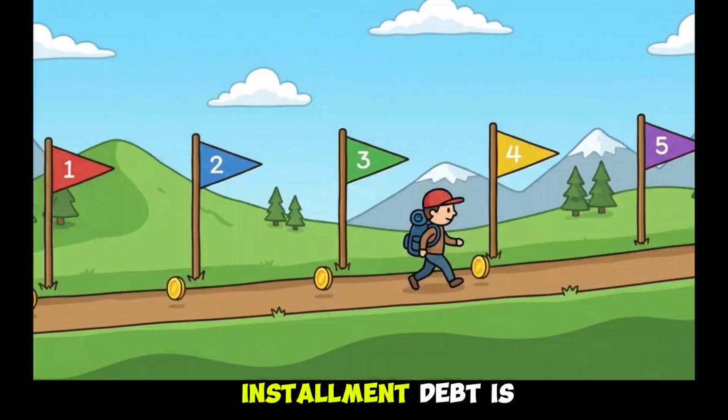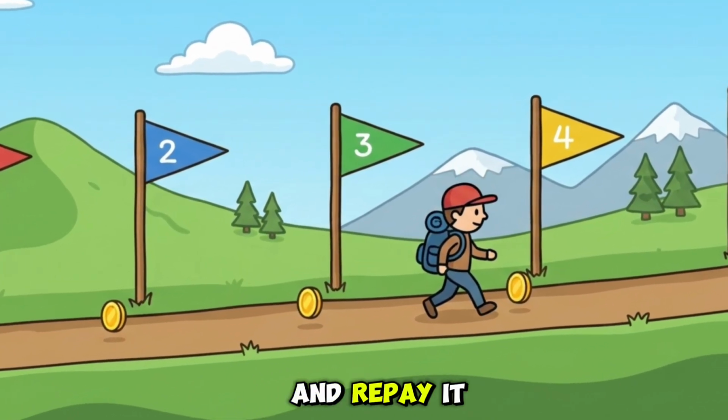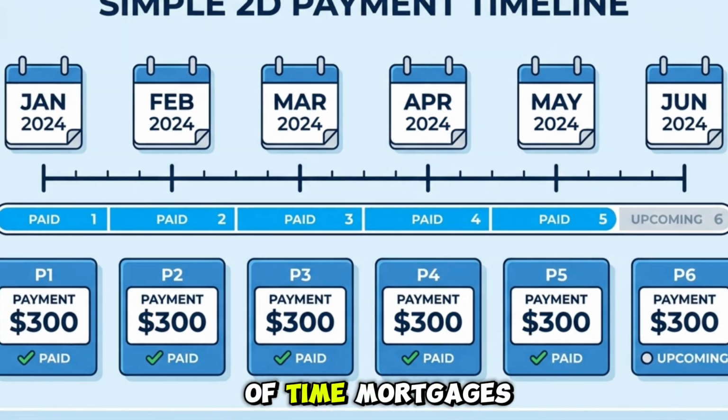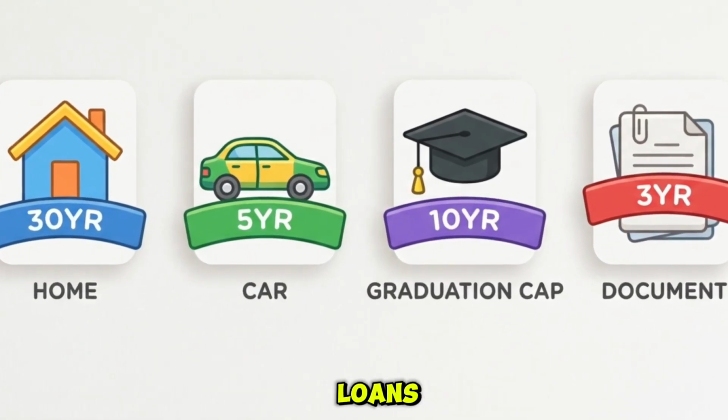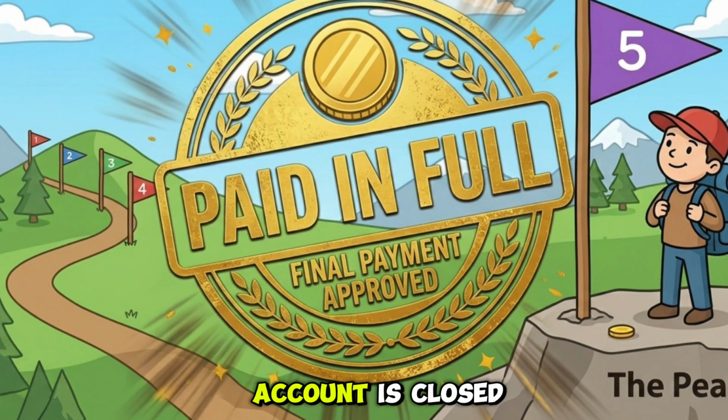Installment debt. Installment debt is the opposite of revolving debt. You borrow a fixed amount of money and repay it in equal scheduled payments, called installments, over a set period of time. Mortgages, car loans, student loans, and personal loans are all installment debt. Once you pay it off, the account is closed.